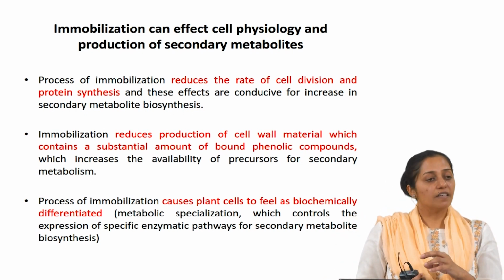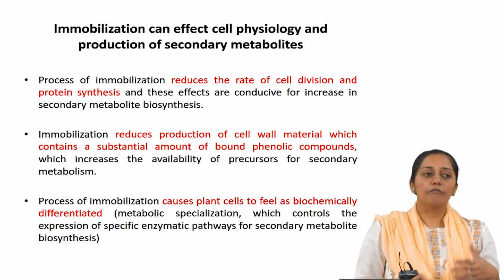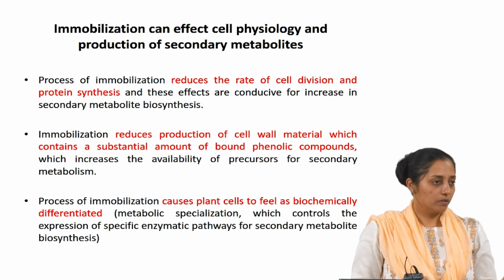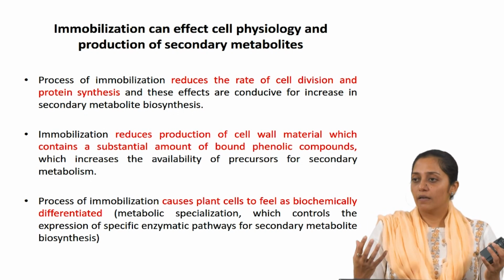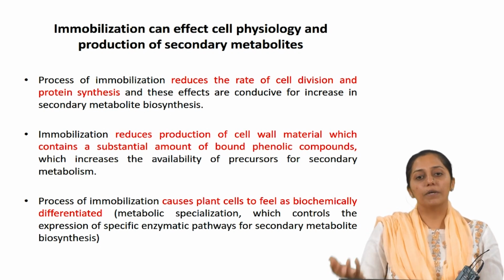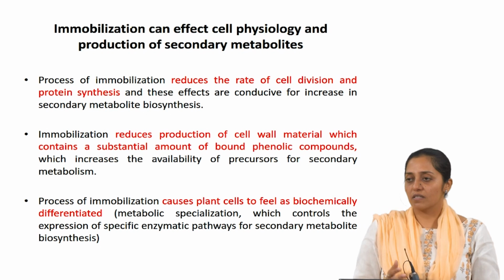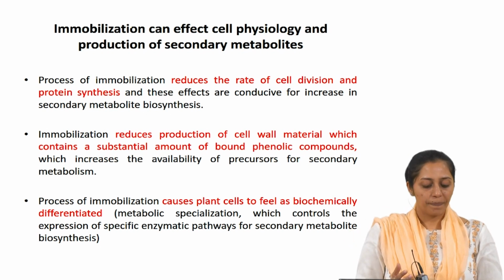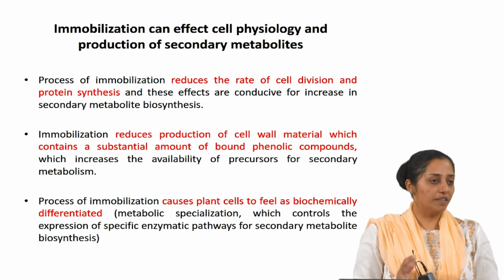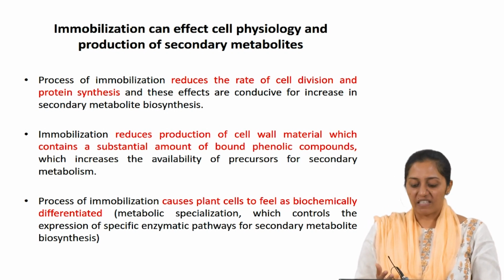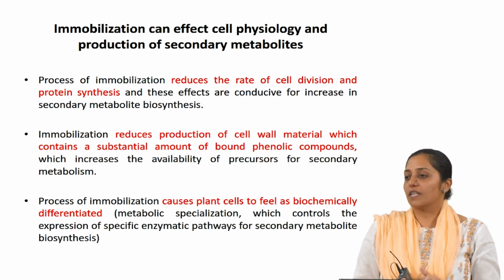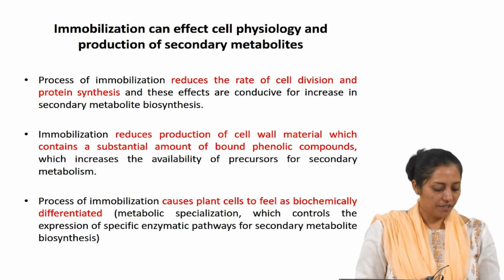So which means what? If the cells are in the division phase, then a lot of phenolics or the carbon flux has to go into the growth. But once you are immobilizing and driving the secondary metabolism, the same carbon flux can now be utilized for secondary metabolite biosynthesis, thereby increasing the productivity. The process of immobilization causes plant cells to feel biochemically differentiated. Metabolic specialization, which controls the expression of specific enzymatic pathways for secondary metabolite biosynthesis, can be induced.